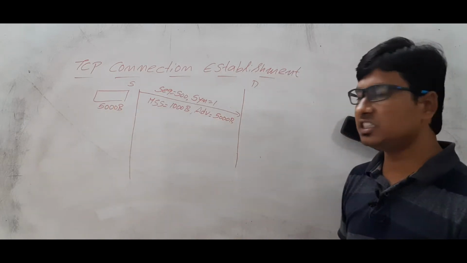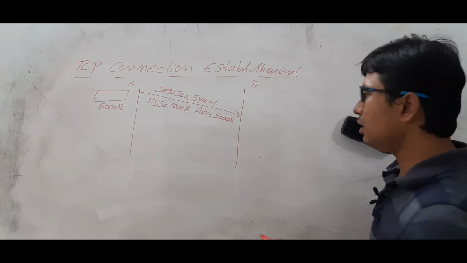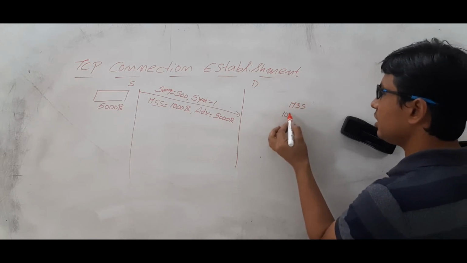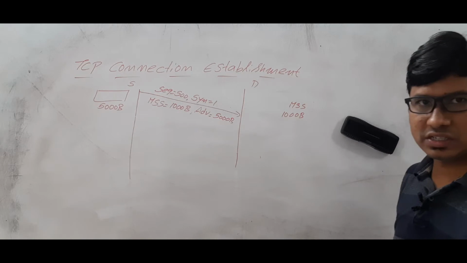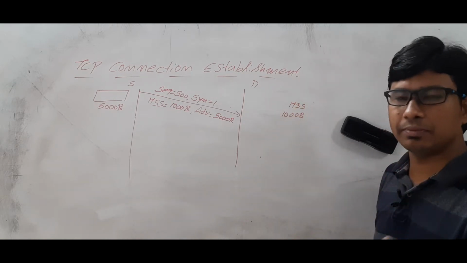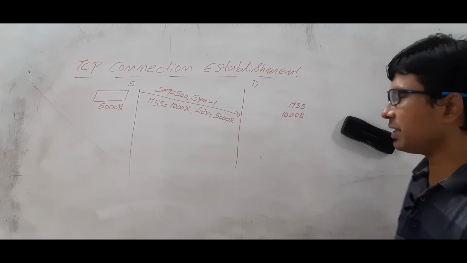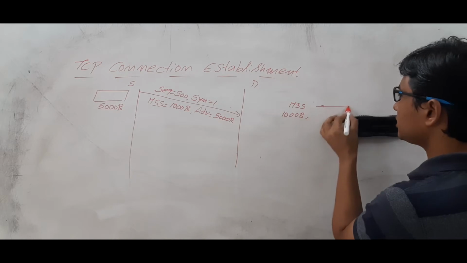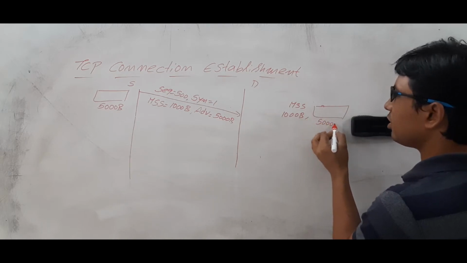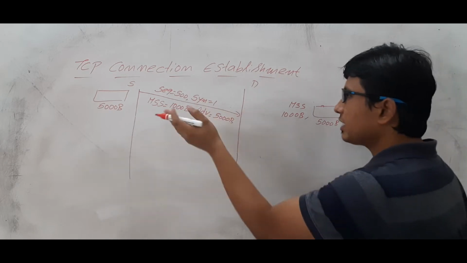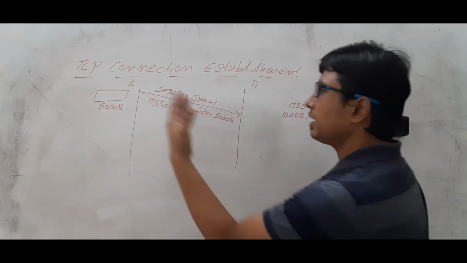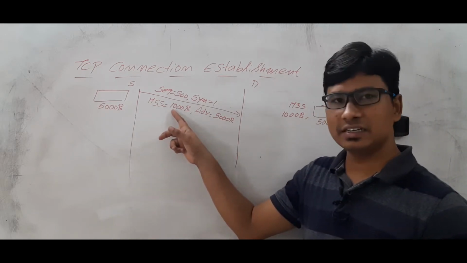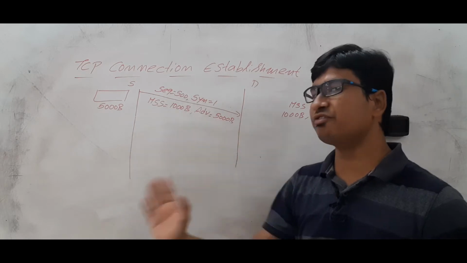Then once the destination receives this information, what will it understand? It will understand that the maximum segment size of the sender is 1000. If I want to send any information in a single segment, it should be less than 1000. And also the receiver will understand that to have a communication with me, it is allocating a buffer of 5000 bytes. So can I send 5000 bytes at once? No. Because only 1000 bytes I can send in one segment. So I can send 5 segments.